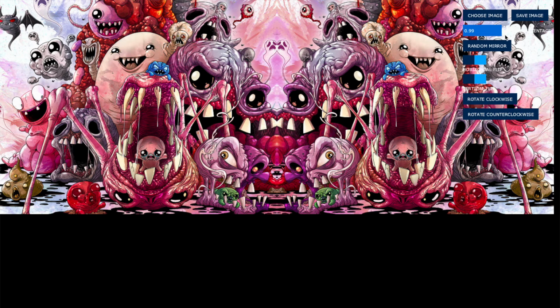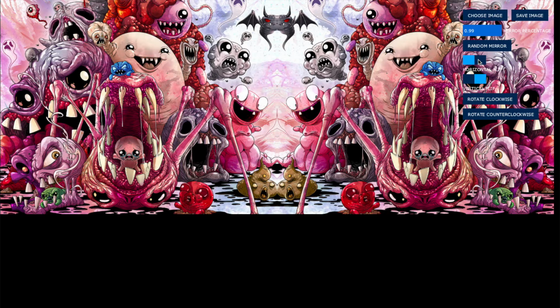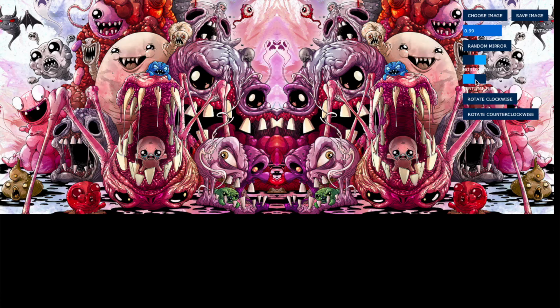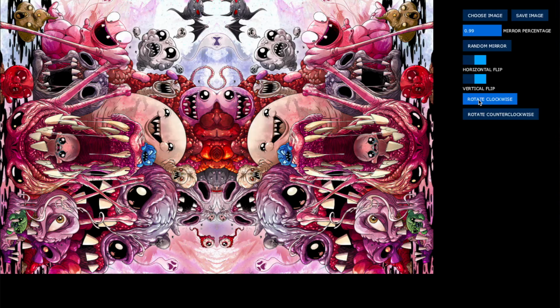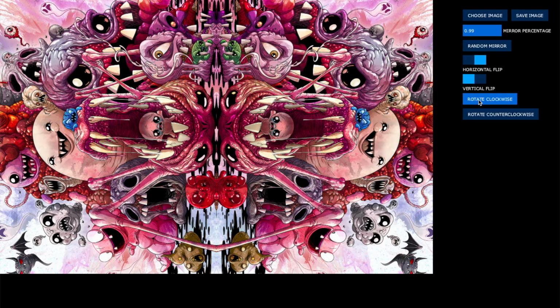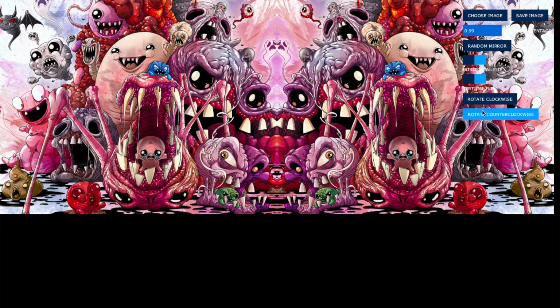The other tools we have are horizontally flipping the image, vertically flipping the image. We can rotate the image either clockwise or counterclockwise.